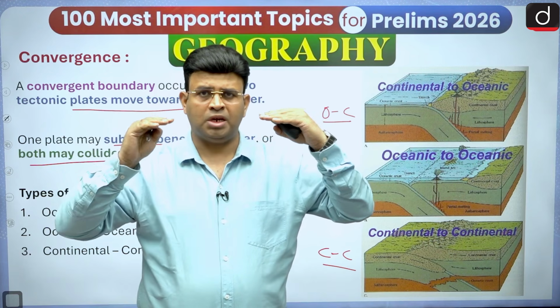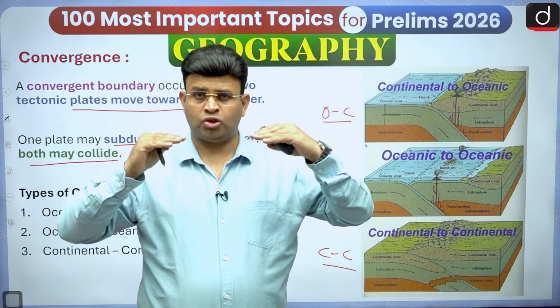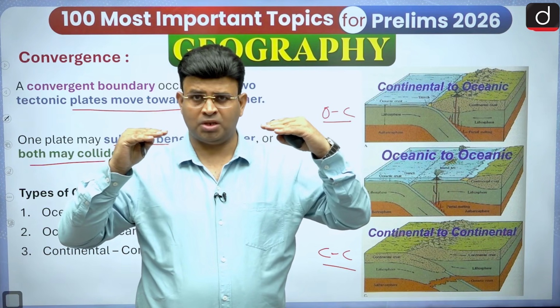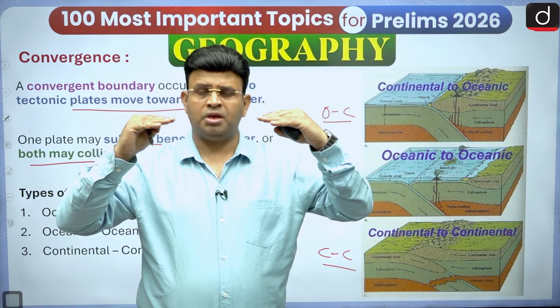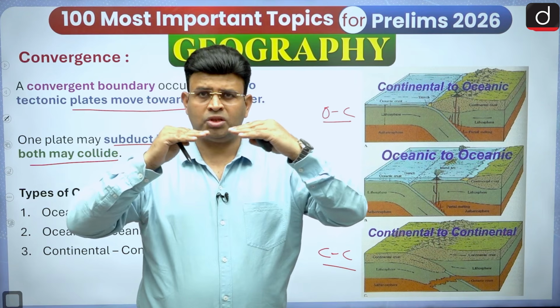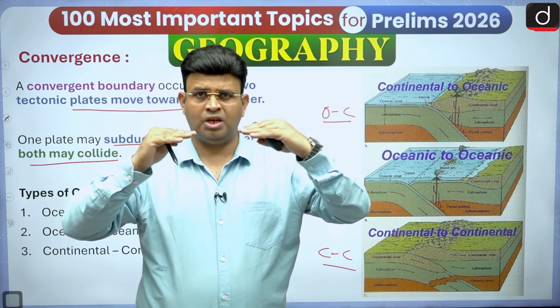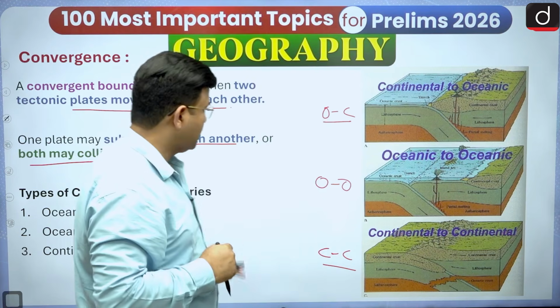But when two continental plates are coming towards each other, both are putting the same pressure over the asthenosphere, because these plates are moving over the semi-molten asthenosphere. So they put the same pressure when they come towards each other, they maintain the same level, and therefore they will collide. Continental collision, like the Himalaya has been formed here.